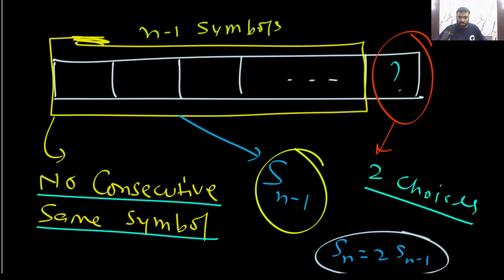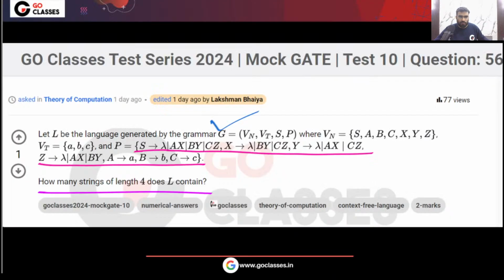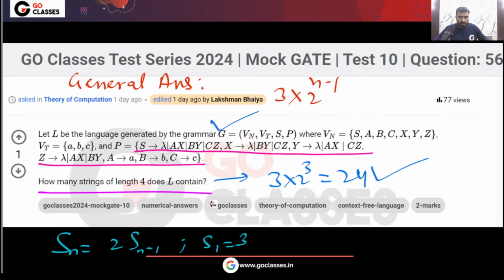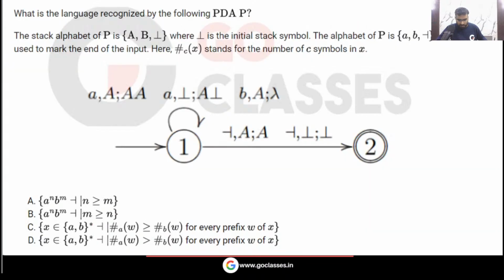So I hope you understood this analysis. For this question, the answer will be 3 into 2 power 3, that will be 24. But the general answer will be 3 into 2 power n minus 1. And the recurrence relation will be Sn equal to 2Sn minus 1, where S1 equal to 3. So we have seen everything in this question. Okay, let's move on now.